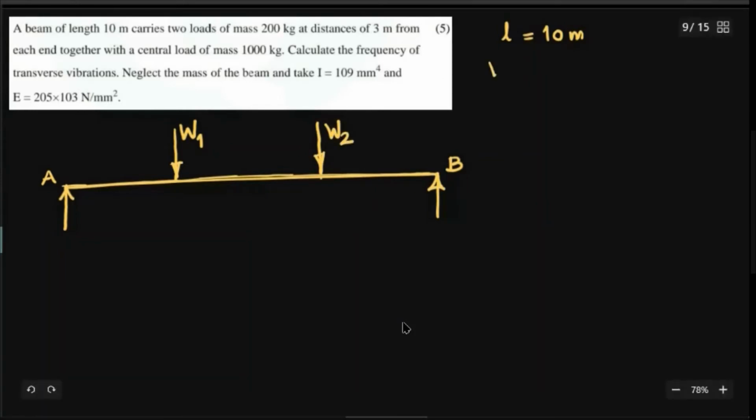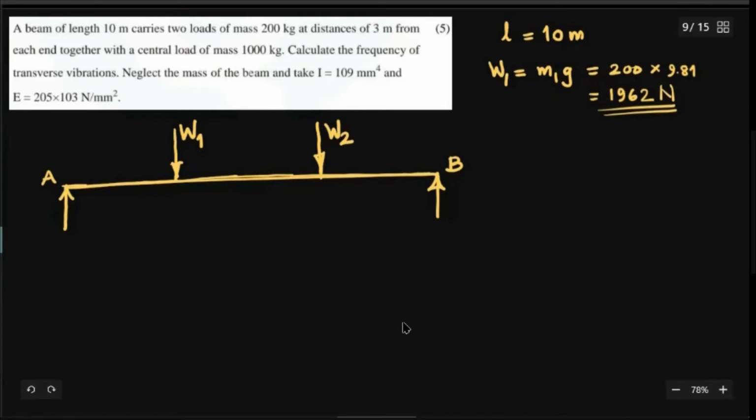W1 is equal to M1G, that is 200 kg multiplied by 9.81. So you'll get 1962 Newton.